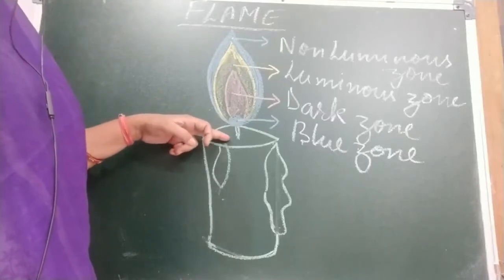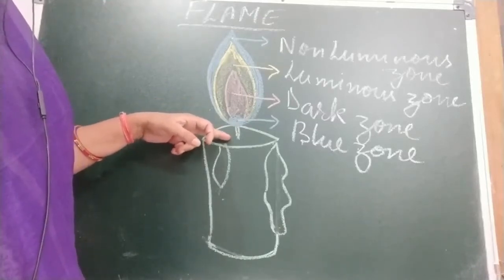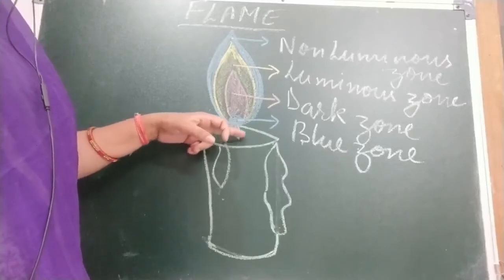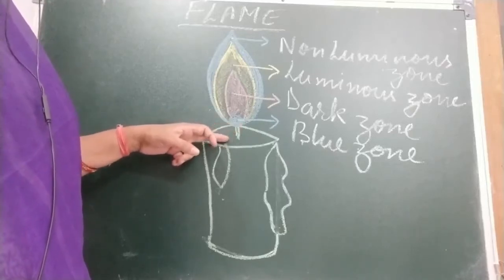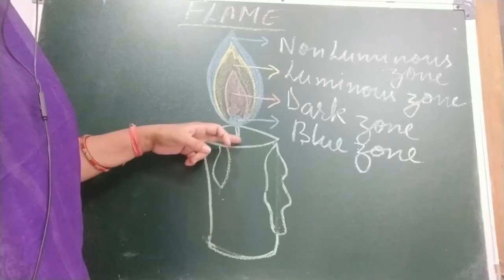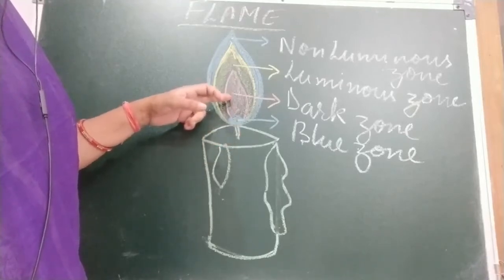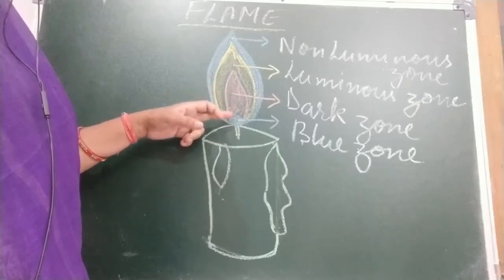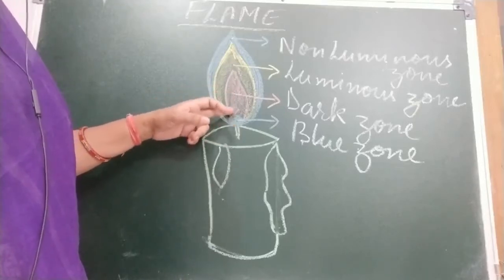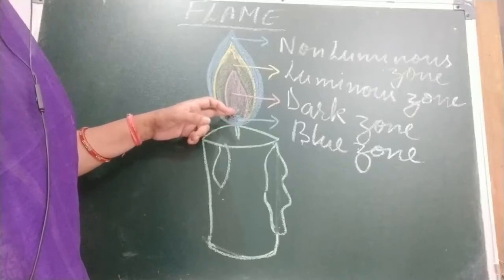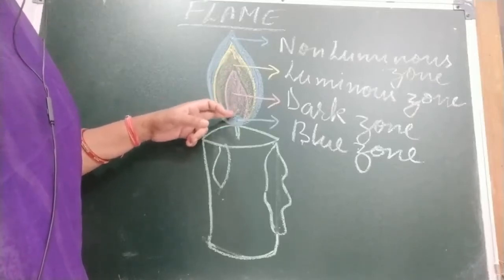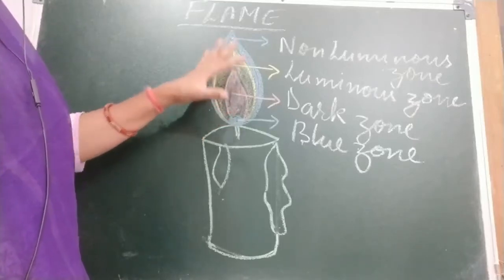When a candle is lighted, the wax in and near the wick turns into liquid due to heat. The wick absorbs the liquid wax and pulls it upward. The heat of the flame vaporizes the wax. Up here, what happened? The vaporization of wax takes place. It is this wax vapor that burns.